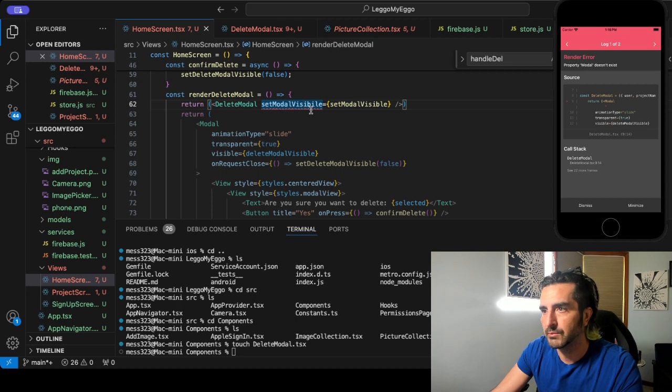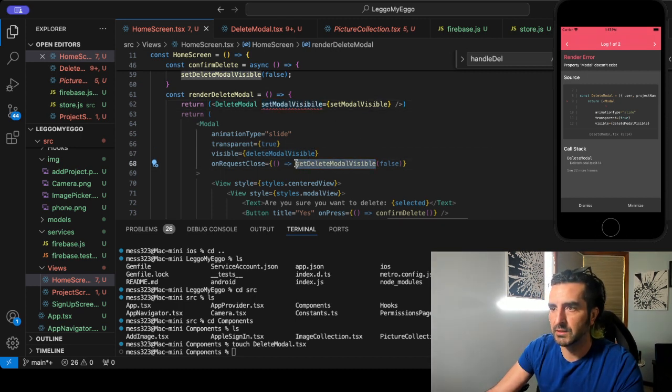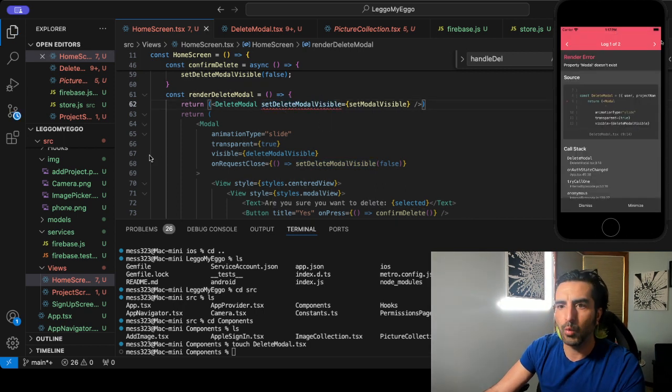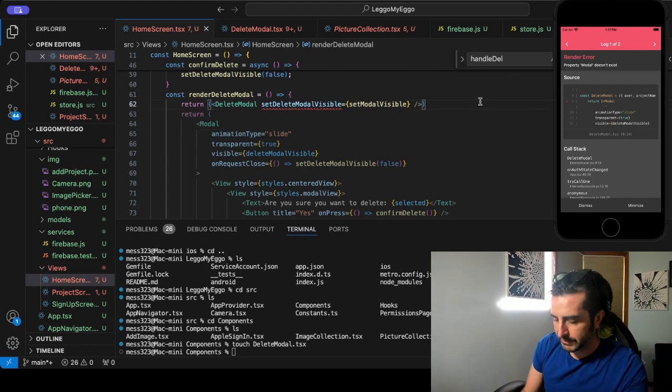Okay, so set modal visible. What am I doing wrong there, guys? 20 points to the person who answered the question. All right, let's go back. Let's go set modal. Okay, wowzers. Oh, I think I know why, because there's 2 return statements. Okay, now let's comment out.